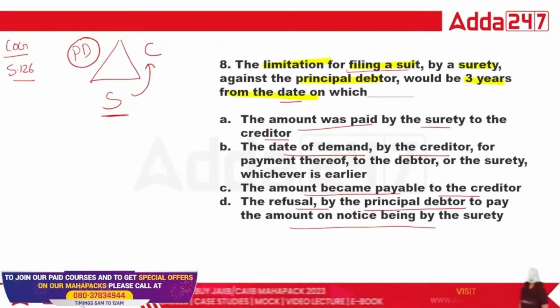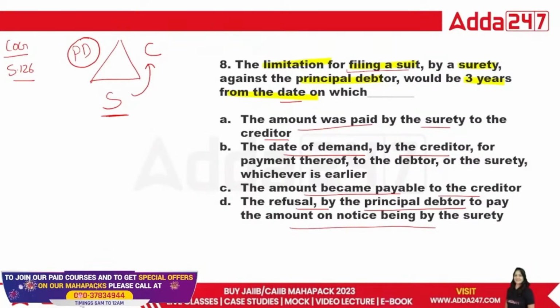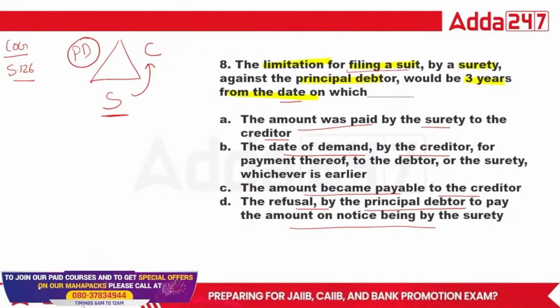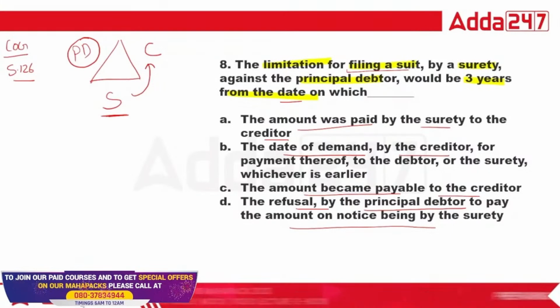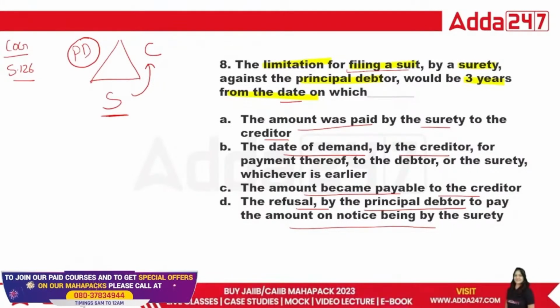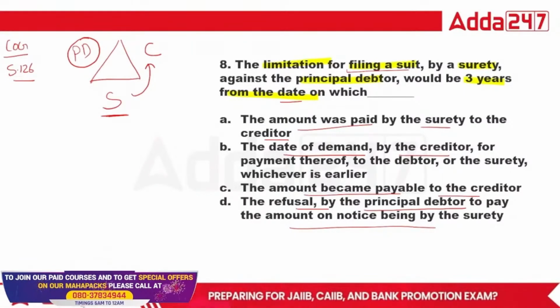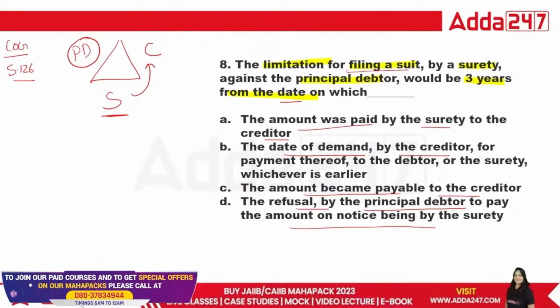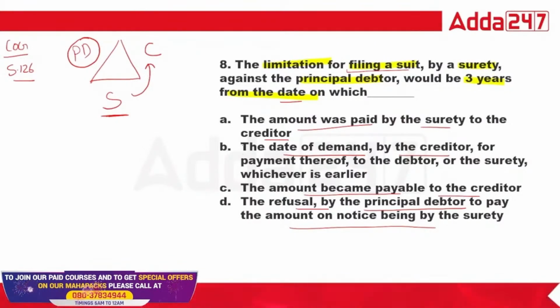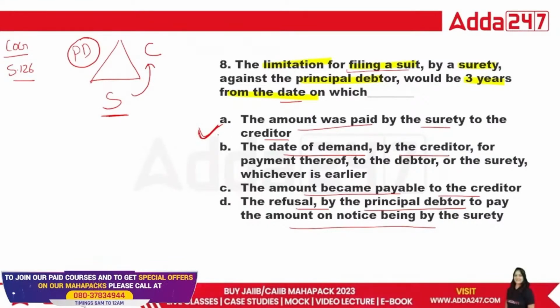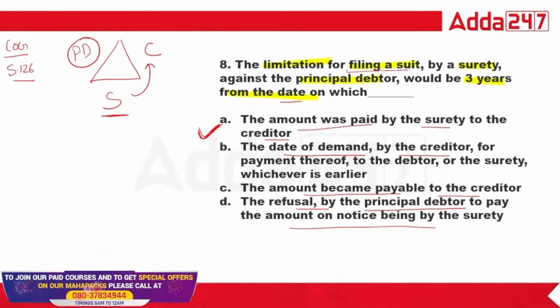What is the right answer? Yes, class. When the amount is paid by the surety to the creditor, that is when the period starts. So for the eighth one, A is the right answer.